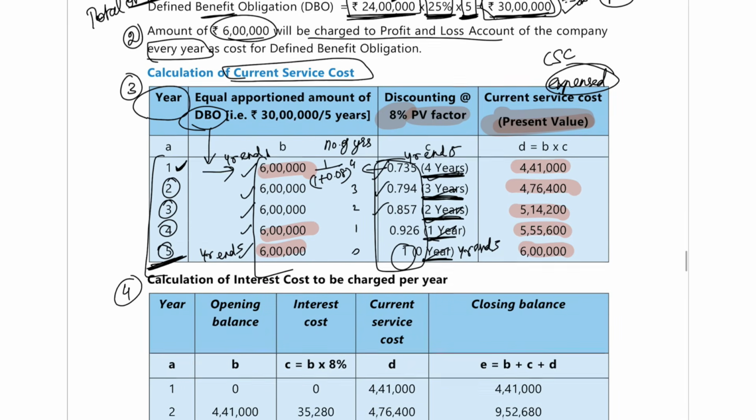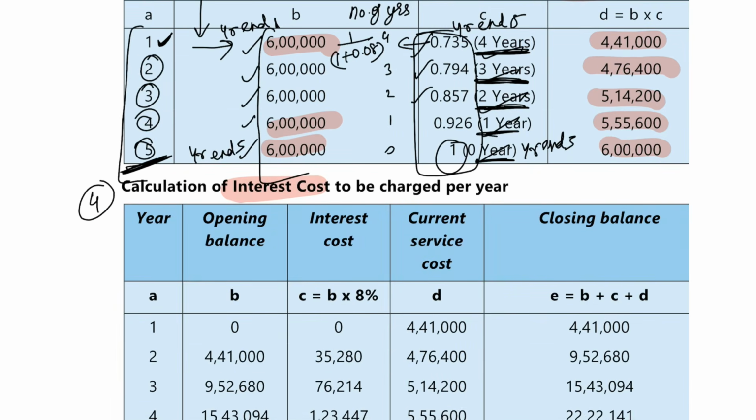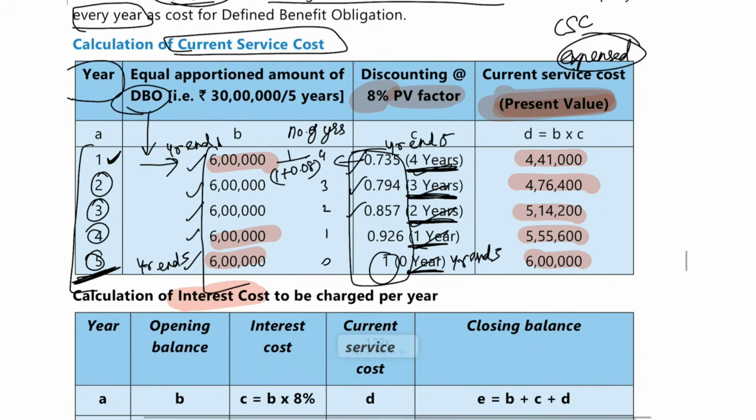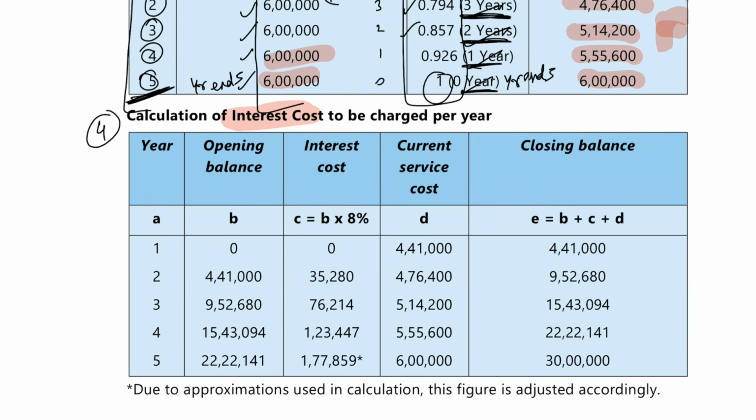Step number 4, I told you that you have to find out interest cost. Why interest cost? Because here you have made it present value. Now to bring it to the future value, every year you have to charge interest on it. So next, step number 4, you have to find out something known as interest cost. So interest cost also will go and get charged in your PNL account. Your current service cost will also get charged in your PNL account, correct?